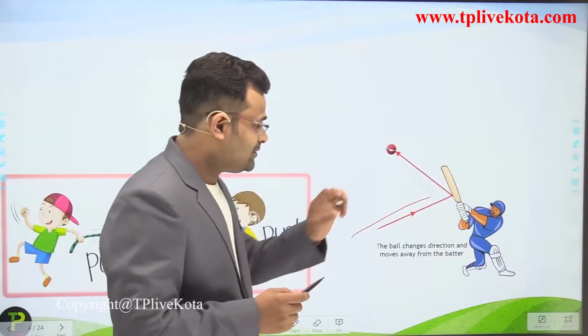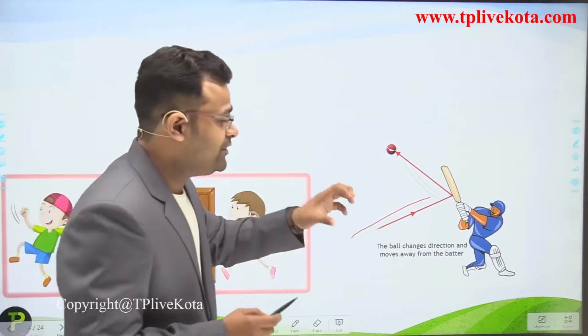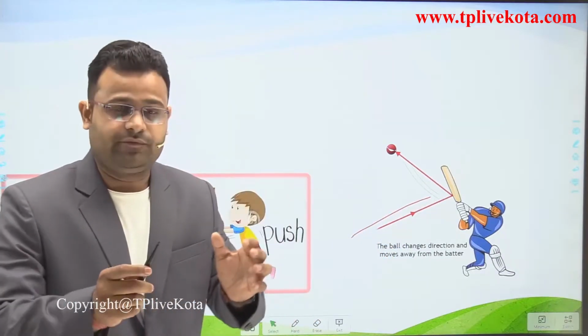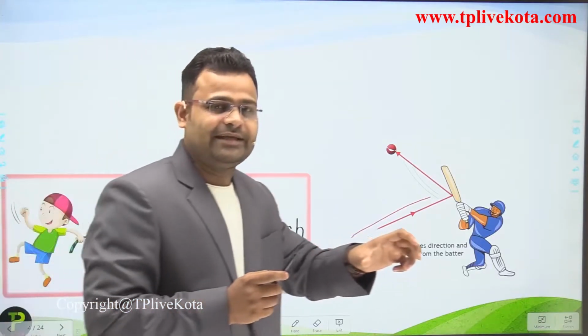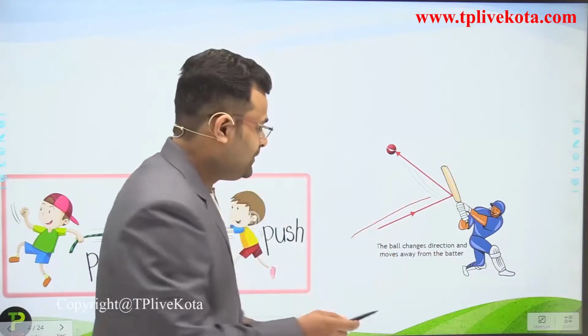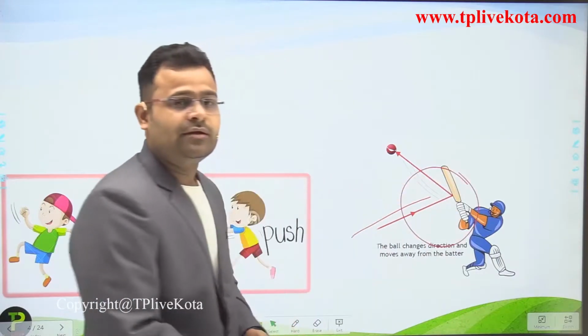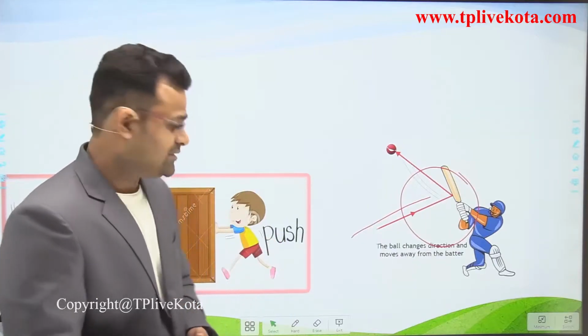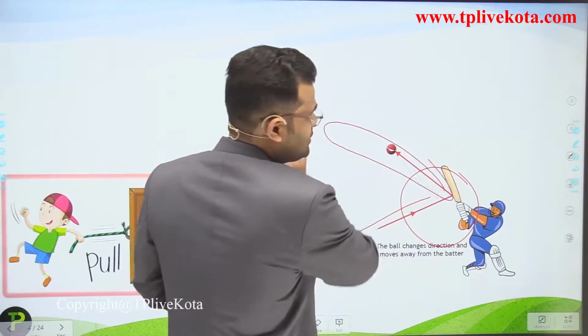This diagram shows that when we apply force on a moving body, we can change the direction of this object. We can change the direction of this ball.